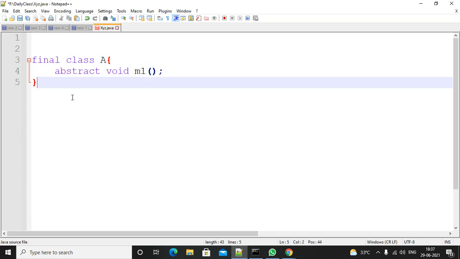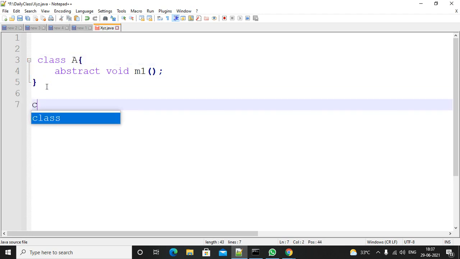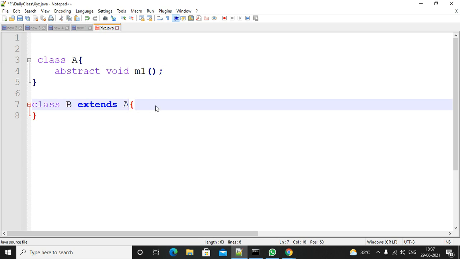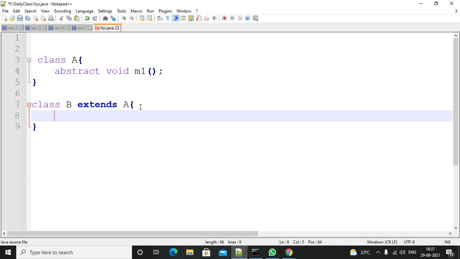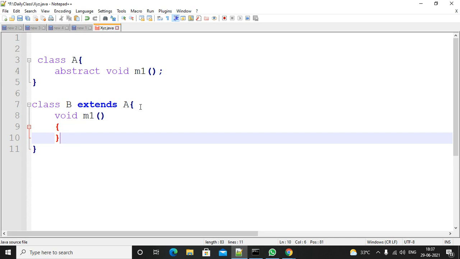In the morning we discussed it. Suppose the final keyword is not there, then what do you have to do? You need to write a class that extends the class and provides the body. Inside the subclass, you must implement this method. In child classes, you must provide the implementation for the parent class abstract methods. That is the rule. So this is valid.